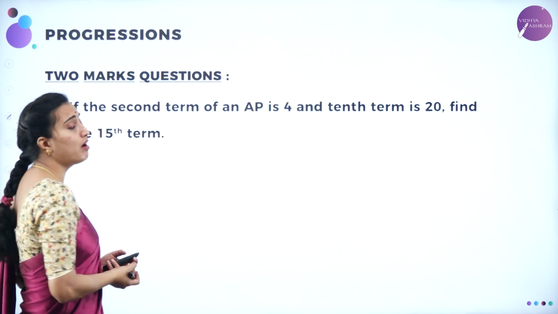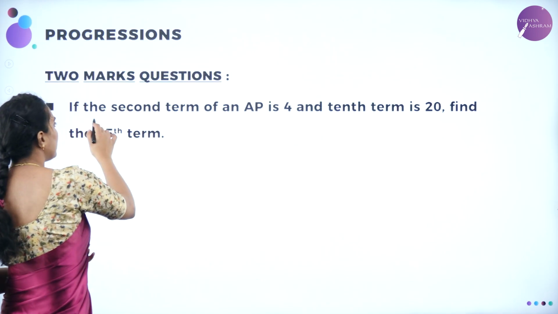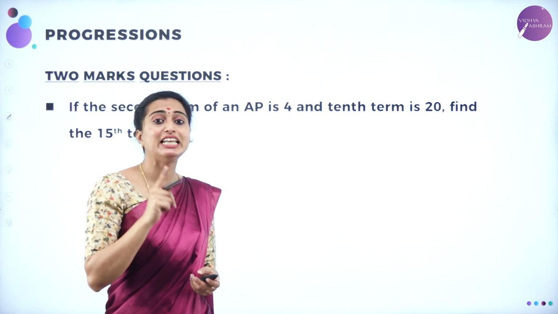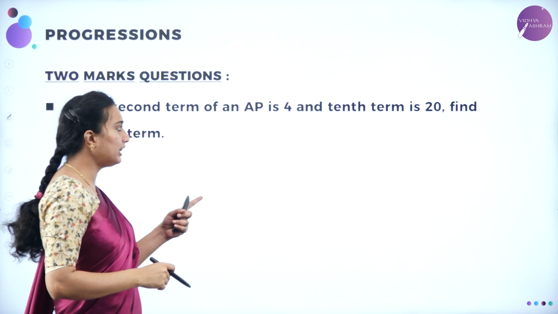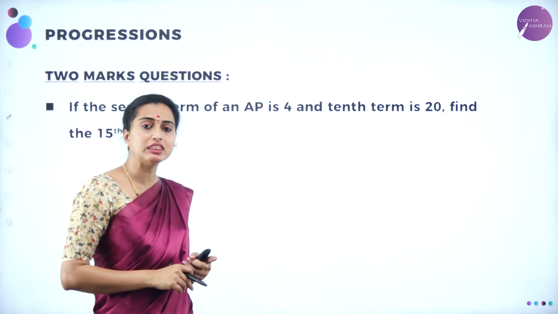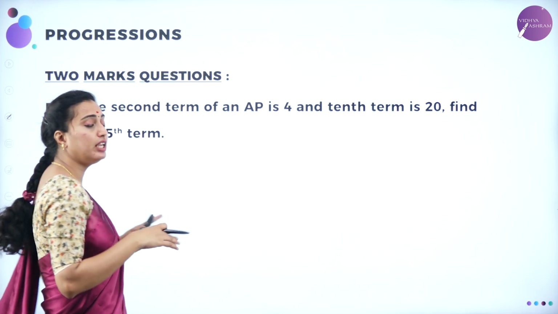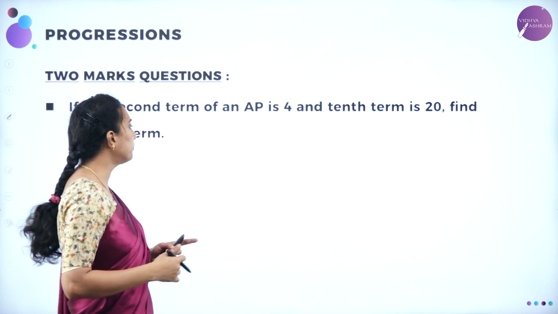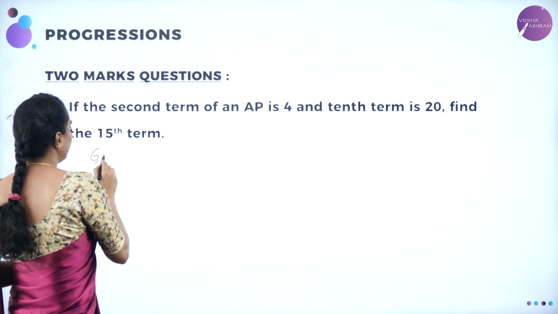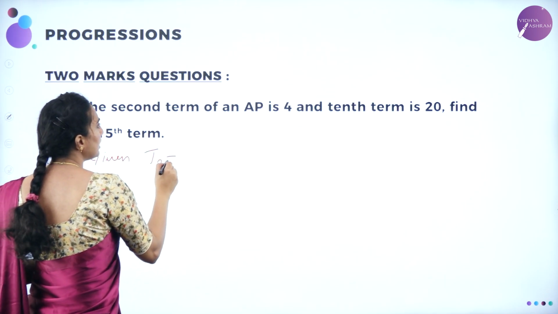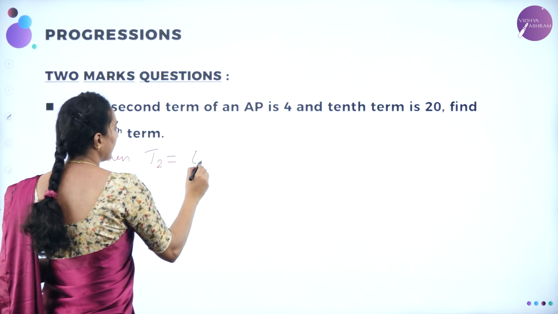What they've asked, 2 marker problem. Here, if the second term of an AP is 4, second term is T2. And the 10th term is 20, 10th term is T10. Find the 15th term. So let me take given second term, that is T2 is equal to 4, correct?